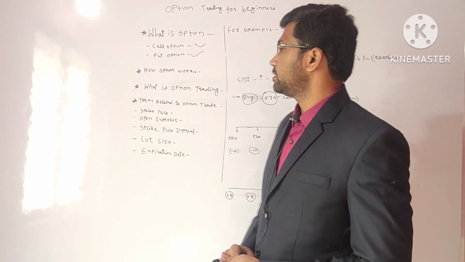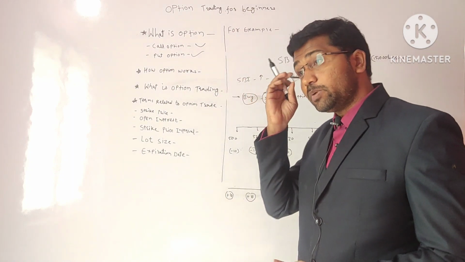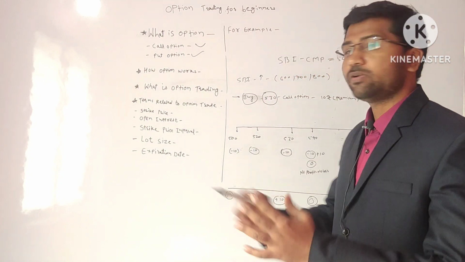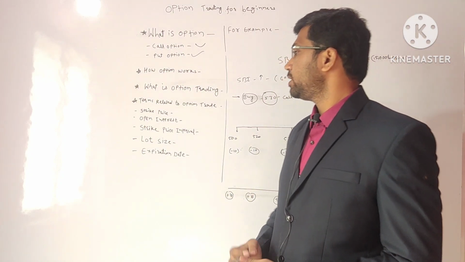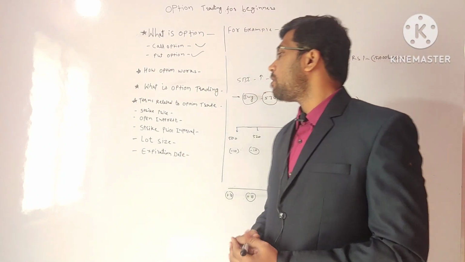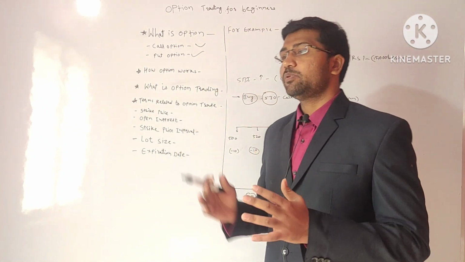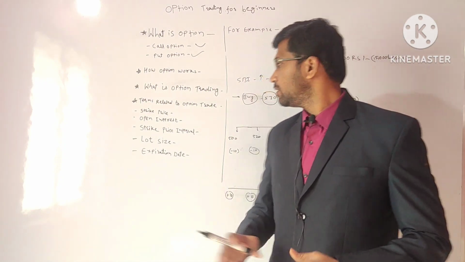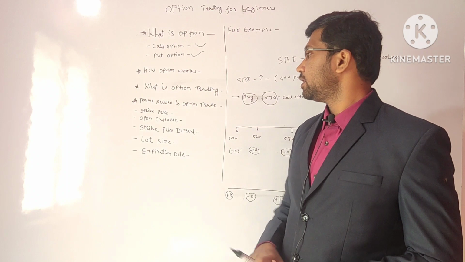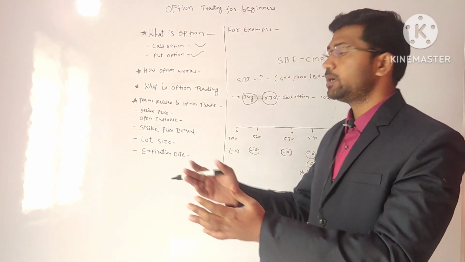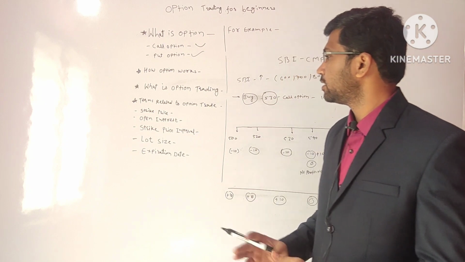Open interest is the number of open contracts available for you to trade. If there are certain companies that offer option trades, then depending upon the price level, if it suits, you can enter multiple contracts. So this is the open interest. It means that you can trade in multiple contracts, multiple options, in option trading.